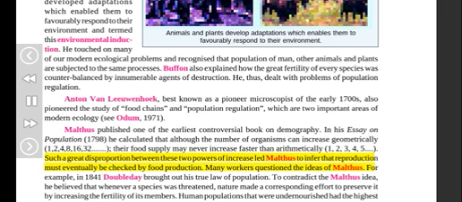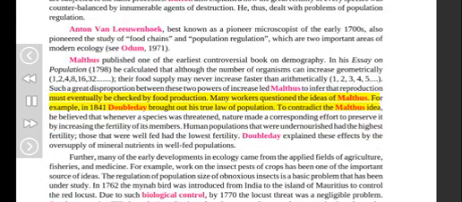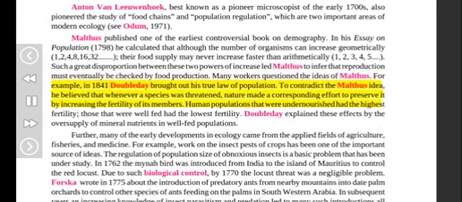Such a great disproportion between these two powers of increase led Malthus to infer that reproduction must eventually be checked by food production. Many workers questioned the ideas of Malthus. For example, in 1841 Doubleday brought out his true law of population. To contradict the Malthus idea, he believed that whenever a species was threatened, nature made a corresponding effort to preserve it by increasing the fertility of its members. Human populations that were undernourished had the highest fertility, those that were well-fed had the lowest fertility. Doubleday explained these effects by the oversupply of mineral nutrients in well-fed populations.